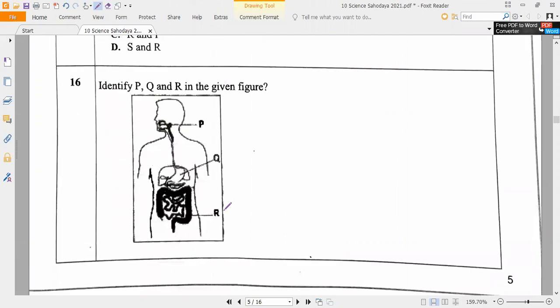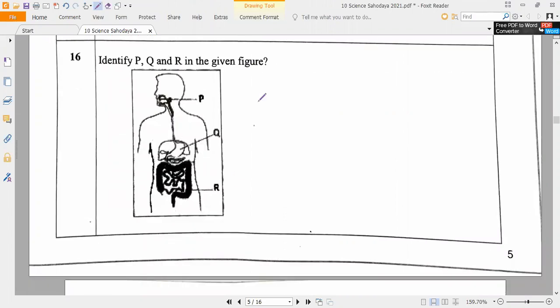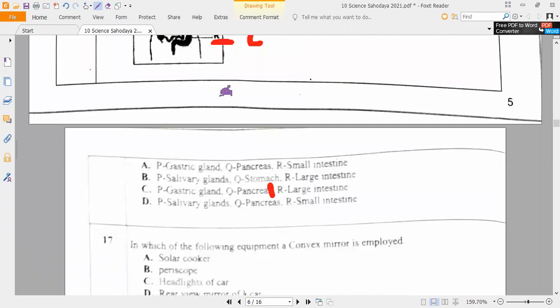That's all. Next, identify PQR in the given figure. PQR, now itself you can tell me. P is mouth cavity. Q is liver. R is large intestine. And P is what? P we can read here. Q is pancreas.